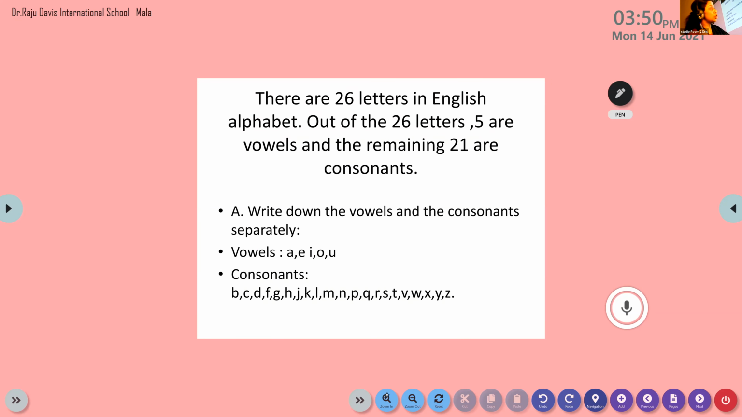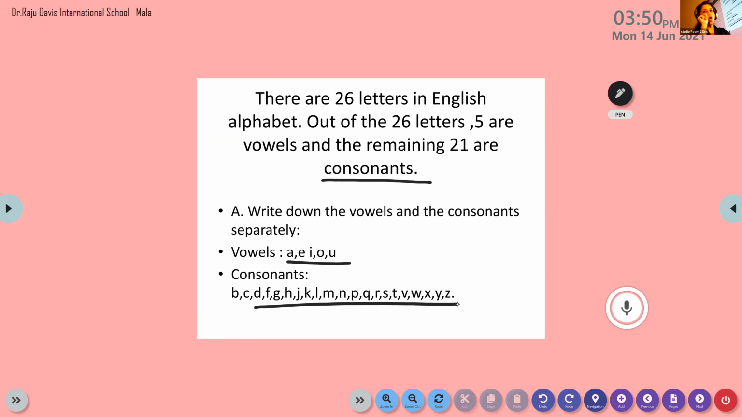That is on page number 1. So we know out of the 26 letters, 5 are vowels and the remaining 21 letters are called consonants. And this is what we have written in our workbook. Now let us move on to the next section, where we have to know more about the vowels.